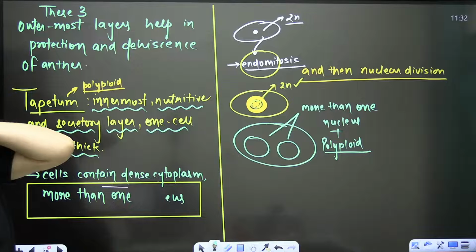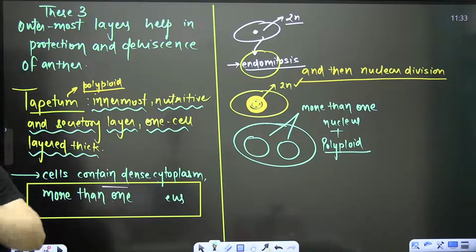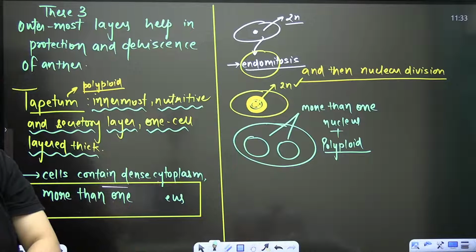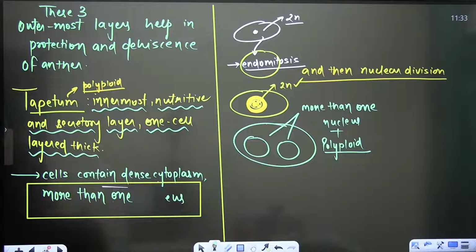So any doubt? Endomitosis and nuclear division will result in the polyploid cells here. Sure?